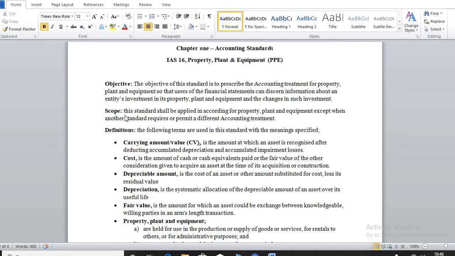When you say the date of acquisition, you are trying to say the date that you bought the item. Either the cash that you paid or cash equivalent, anything apart from cash that you gave in exchange for that particular item at the date of its acquisition or construction, is what is meant by the cost of an item or the cost of the PPE. So assuming you went to the shop to buy a phone, the money that you paid or anything that you exchanged for that phone at that moment is what is known as cost when it comes to IAS 16. We have so many components when it comes to the cost.